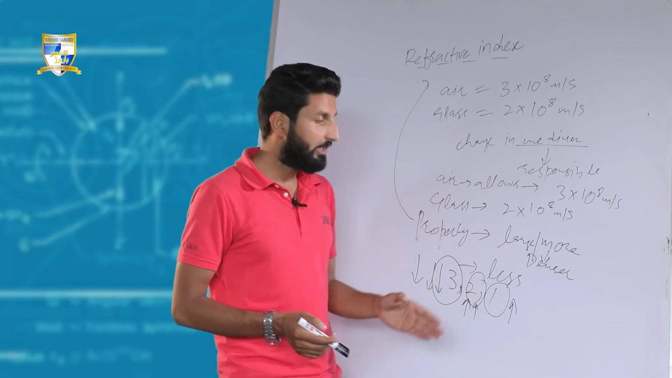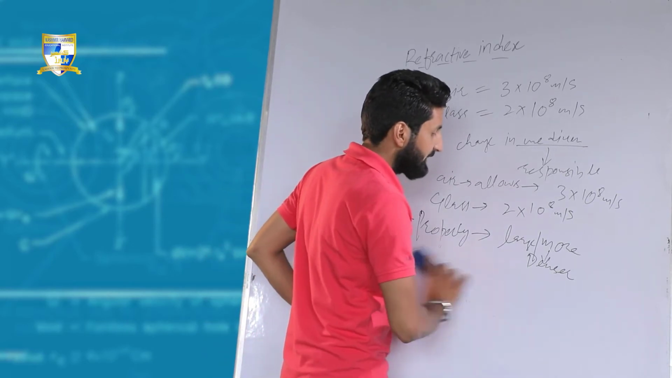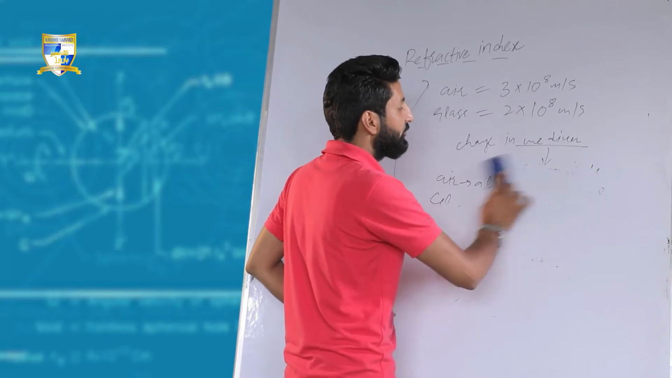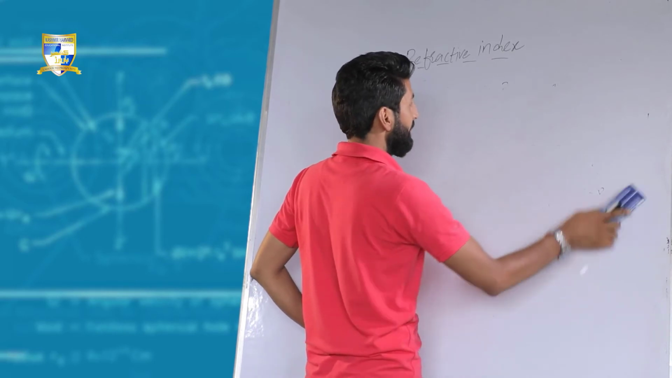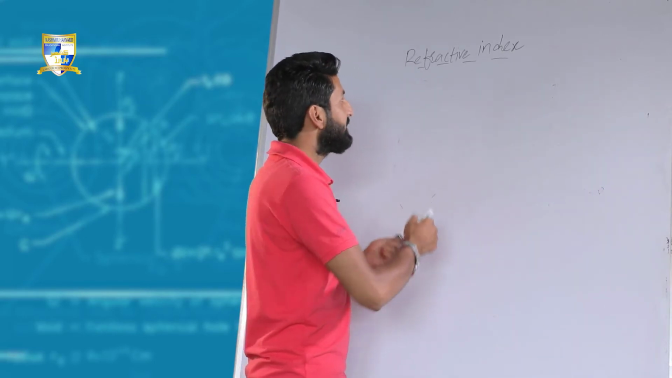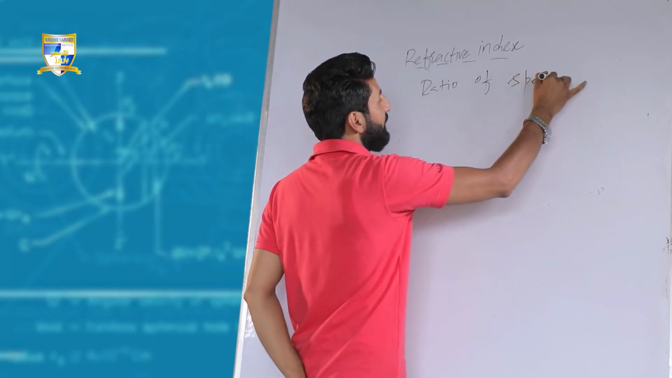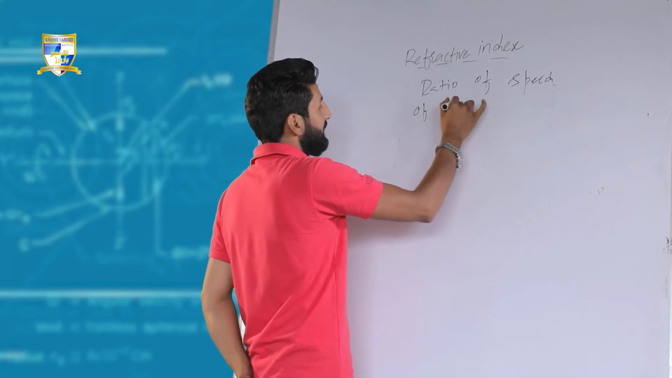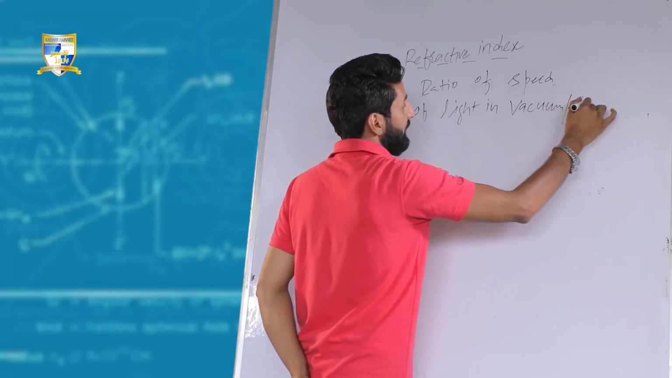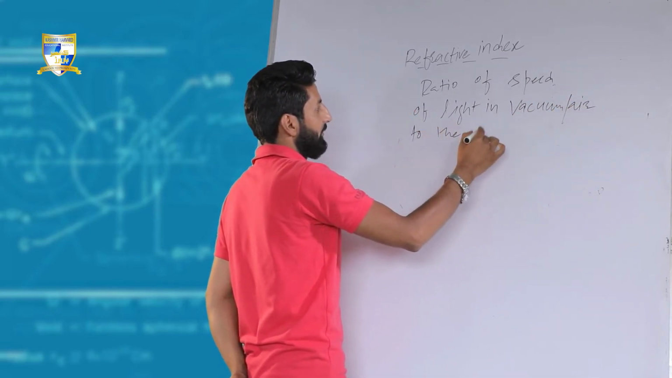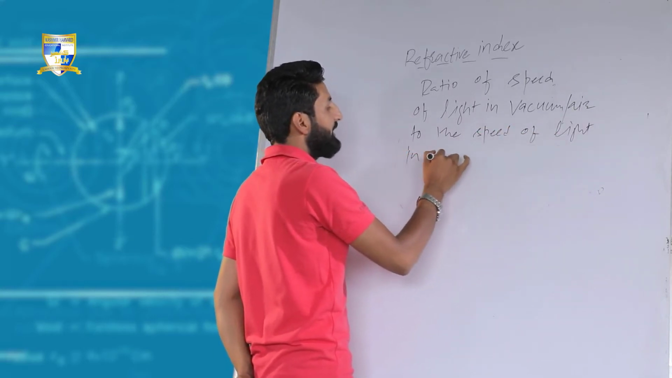Now the question is, how do we get the numerical value of this property? We get it by a simple ratio, and that ratio gives the definition of refractive index. So refractive index is the ratio of the speed of light in vacuum or air to the speed of light in a particular medium.